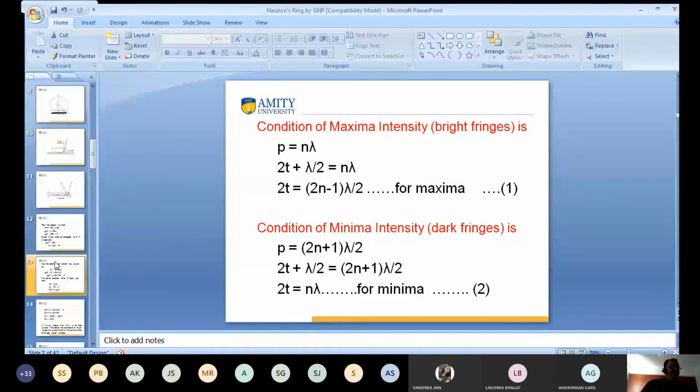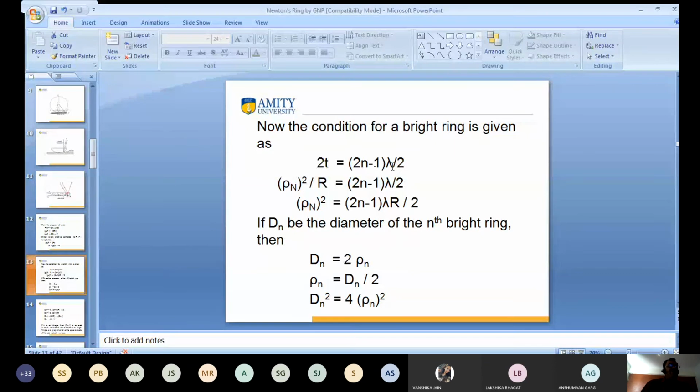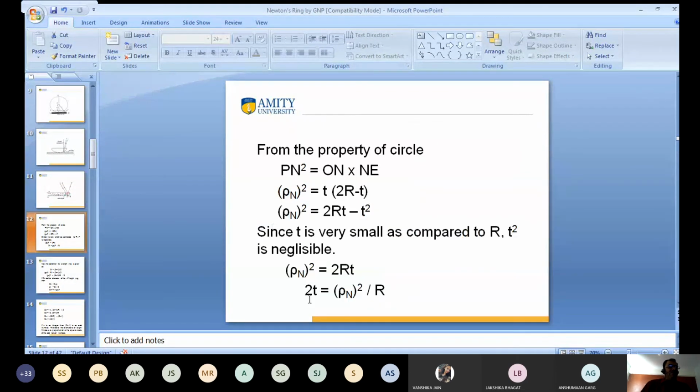So I use this one: 2t is equal to 2n minus 1 lambda by 2. This is the condition for maximum intensity; you can say the condition for bright fringes. So what is the value of 2t? In the previous one, the value of 2t is rho n square by r.